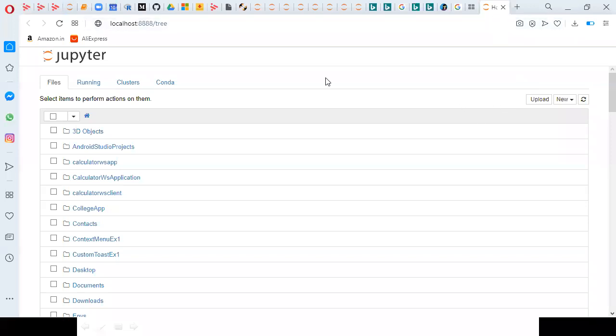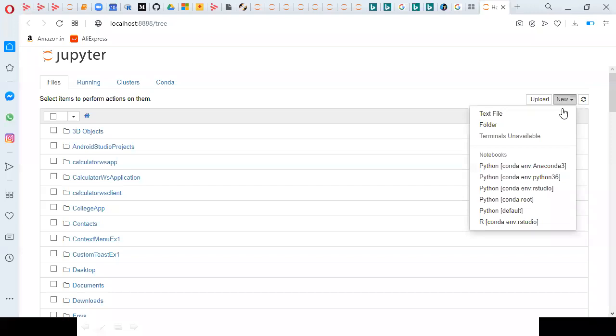So this is Jupyter Notebook, and on the right-hand side we can find New. Here you go with Python Conda environment 3.